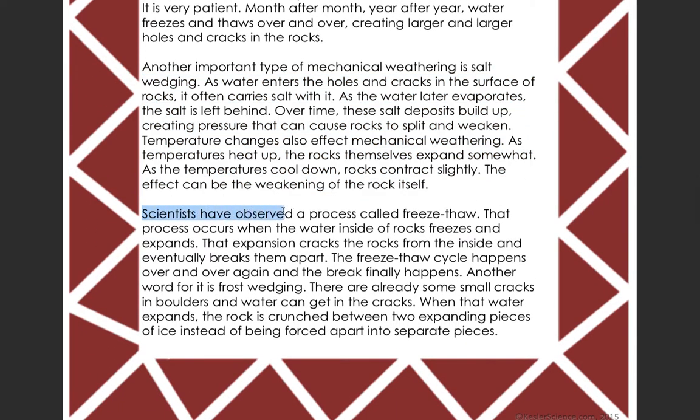Scientists have observed a process called freeze-thaw. That process occurs when the water inside of rocks freezes and expands. That expansion cracks the rocks from the inside and eventually breaks them apart. The freeze-thaw cycle happens over and over again, and the break finally happens. Another word for it is frost wedging.